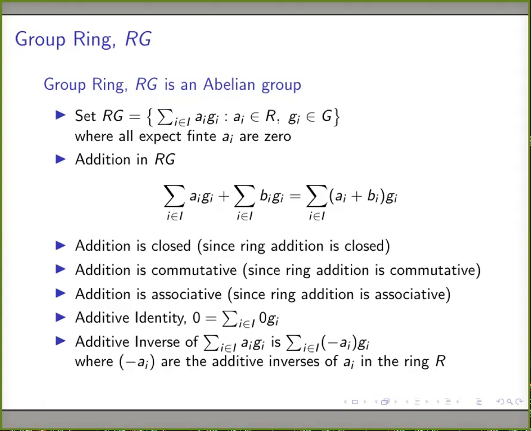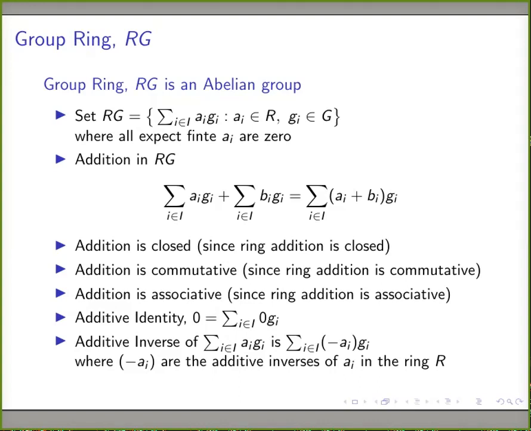And coming next to the existence of additive inverses of the elements of RG. Suppose the sum over i of a_i g_i is an element of RG. Then we can take the additive inverse of a_i, minus a_i, and using those terms we can construct another formal sum over i of minus a_i g_i. This is also an element of RG, since it has only a finite number of terms, and minus a_i are elements in R, g_i are already in G. Therefore, this is a valid term in RG.